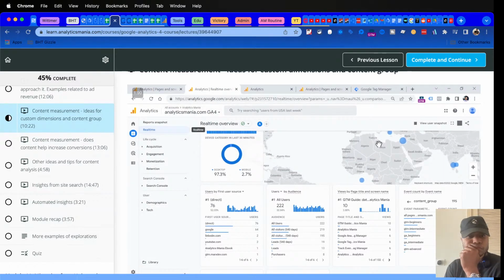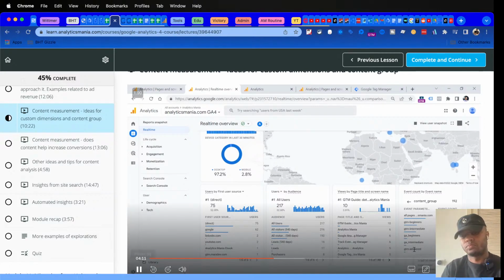So here is my real-time report, and here I have a list of all events tracked in the last 30 minutes. If I click the page view, then I can see various parameters. One of them is content group, and here are possible values. So my content group is basically about what is the topic and what is the level. So GTM beginners means that this is content for Google Tag Manager beginners. Then if you're an advanced user, then it will be GTM advanced. But I mean, it depends on the difficulty of the content.